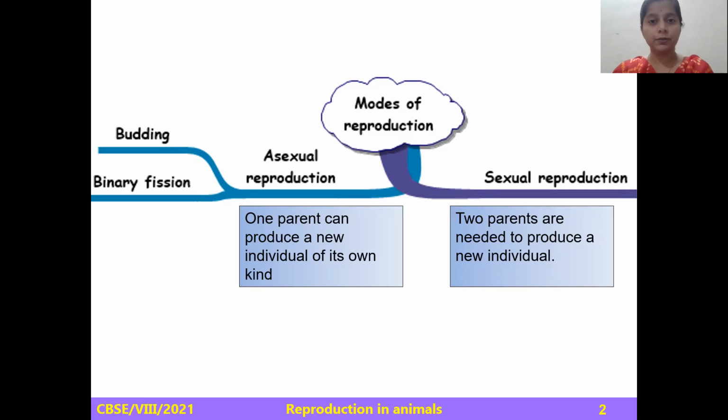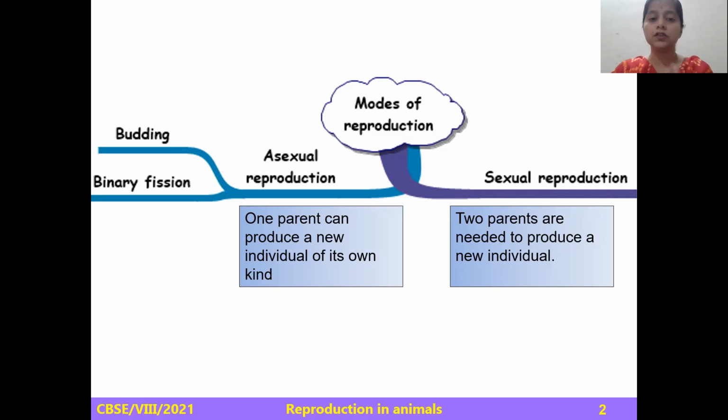The offsprings produced by asexual mode of reproduction will have identical physical as well as genetic characteristics. But the offsprings produced by sexual reproduction will be different.